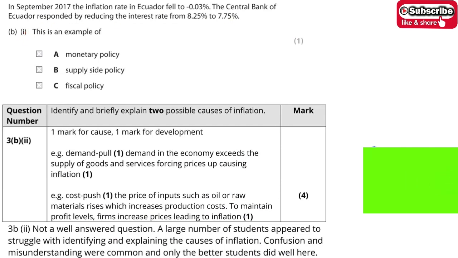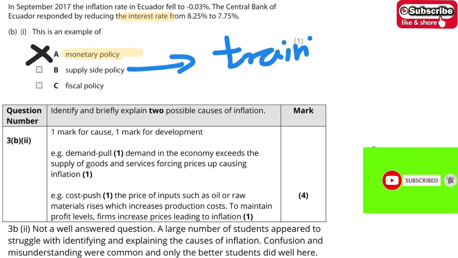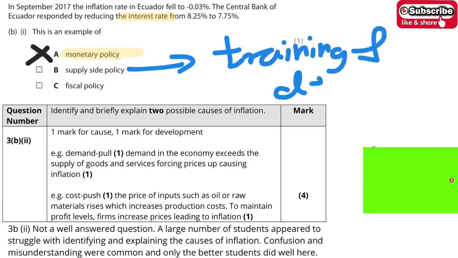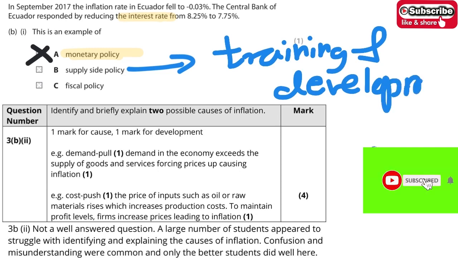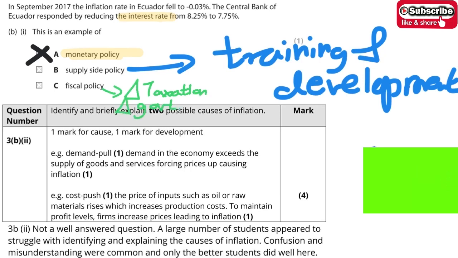Let's move on to this one. We'll start with B1. At first it talks about the adjustment of the interest rate, so of course A would be the answer. That's very easy. I would like to also talk about B. Supply side policy is about training and development. For fiscal policy, it's about the change in taxation and change in government expenditure.